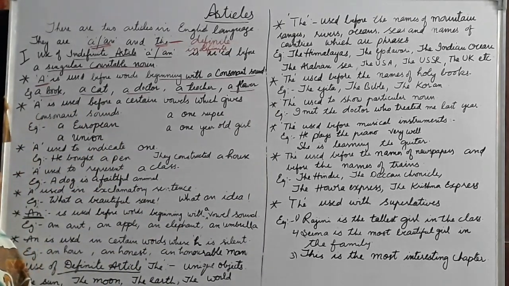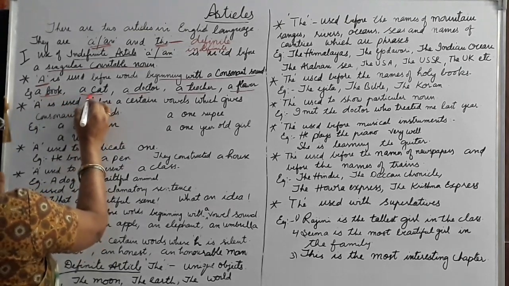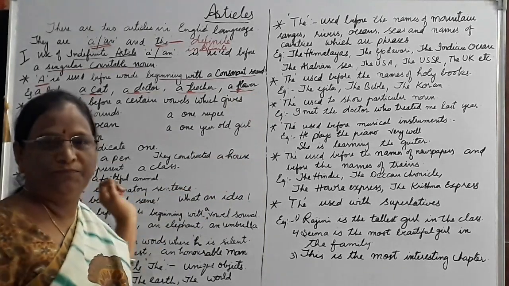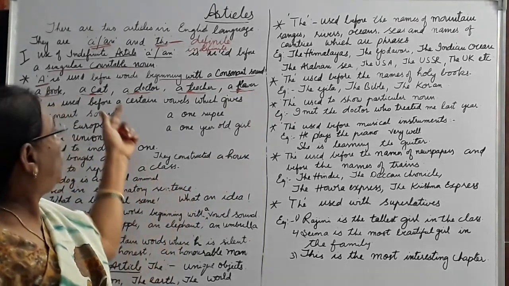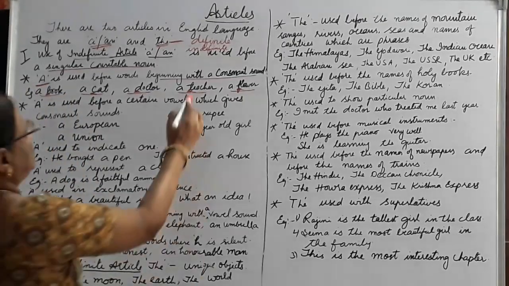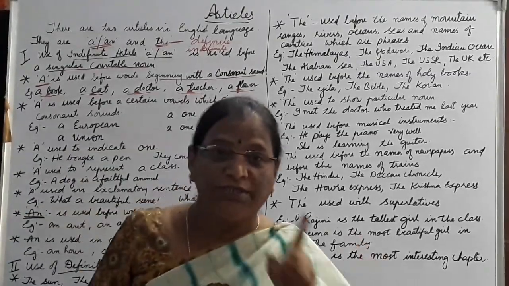Did you observe here? All these words start with consonants. A is used before a word which starts with a consonant sound. Don't focus on the letter, focus on the sound.